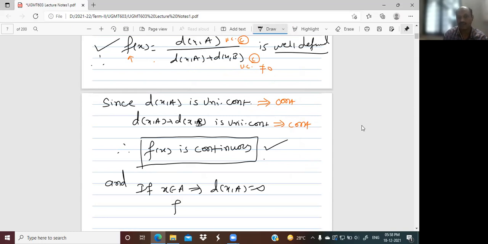Using this, f of x is d of x,A divided by d of x,A plus d of x,B. This is our function. d of x,A is 0 means the numerator is 0, so this function is 0 when x belongs to A.